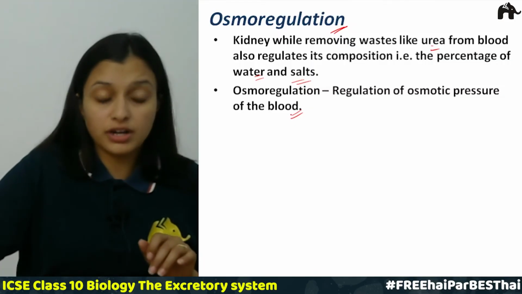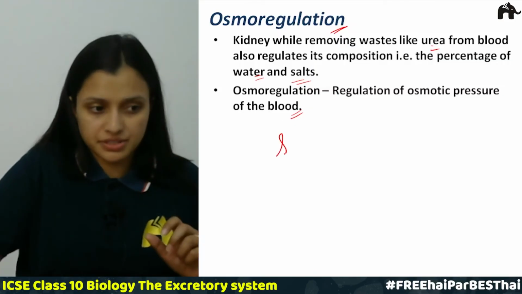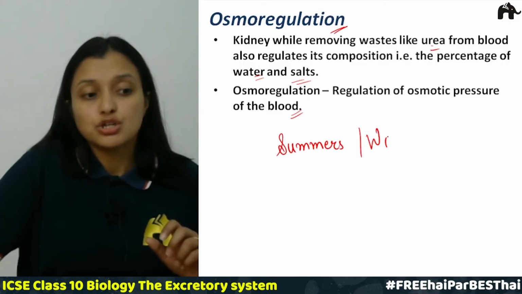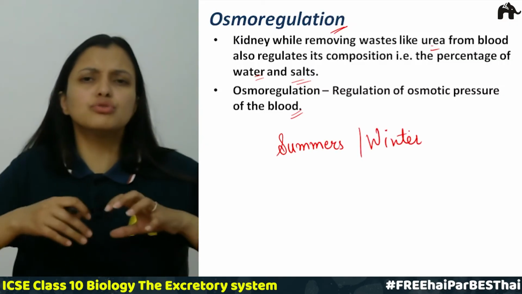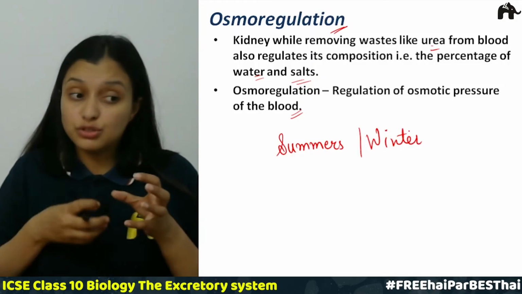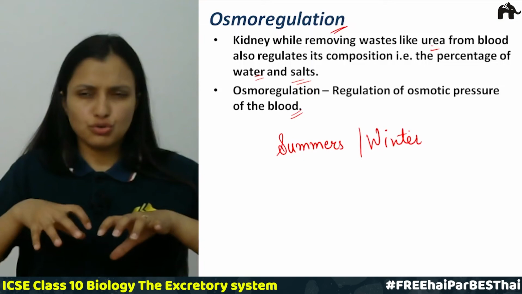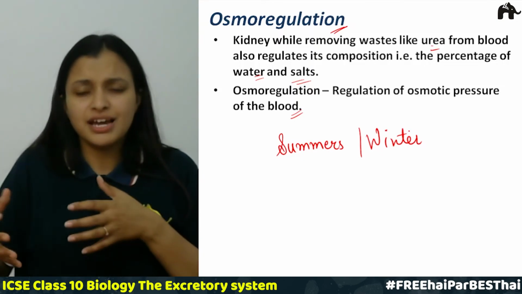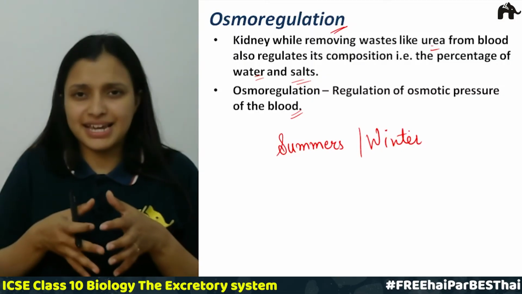If you talk about summers and winters, in summers you mostly drink a lot of water, but you urinate very little. Compared to winters, you go to pee far fewer times.